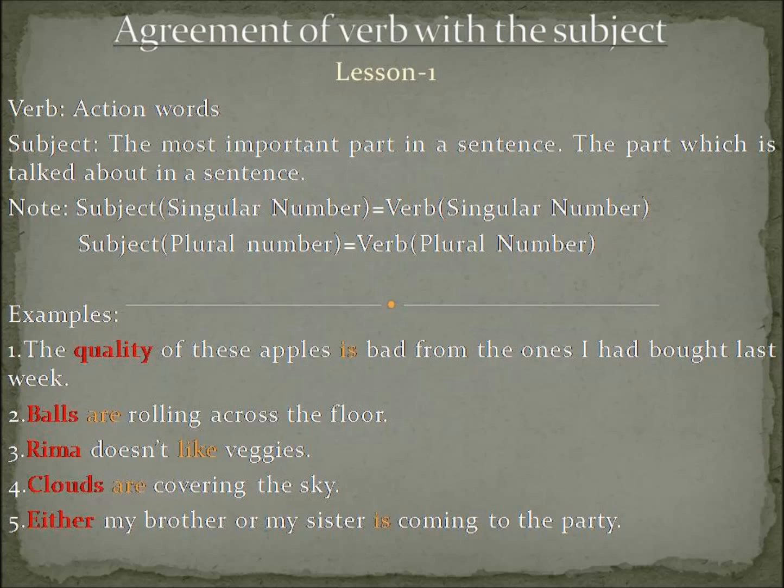Either my brother or my sister is coming to the party. Either is again suggesting my brother or my sister. Both of them are not coming. So the verb that is being used is singular. Again a component of be verb: am, is, was, are, were.